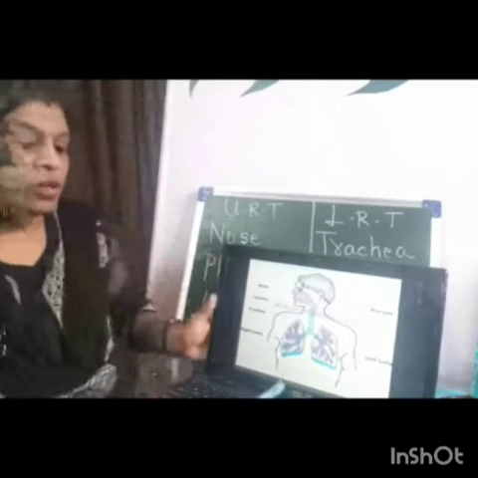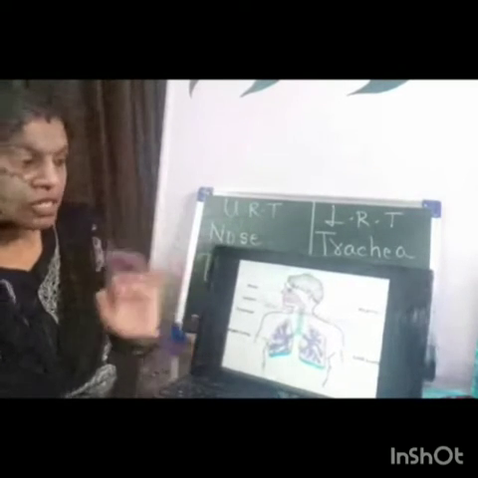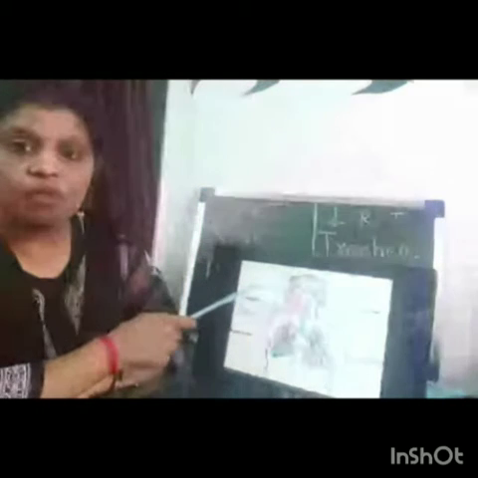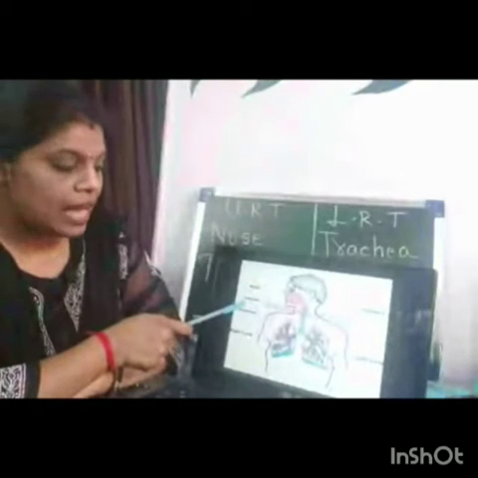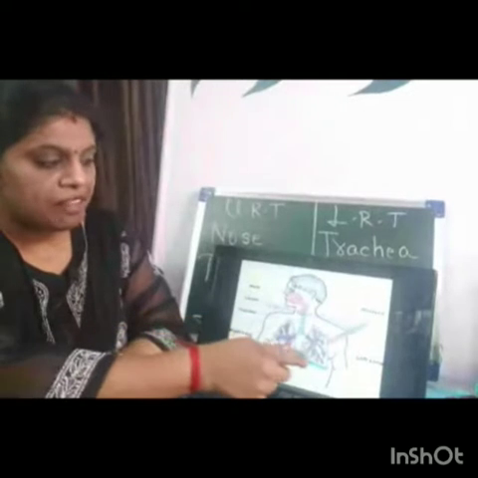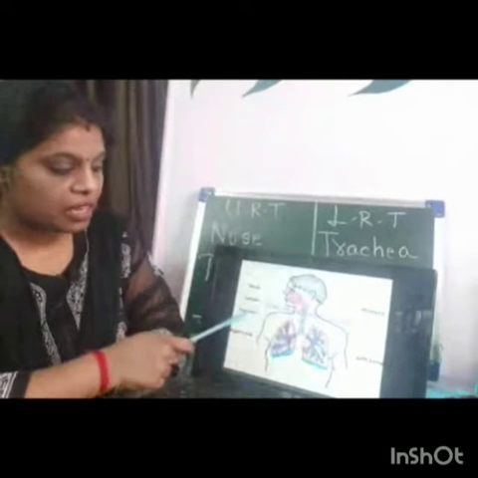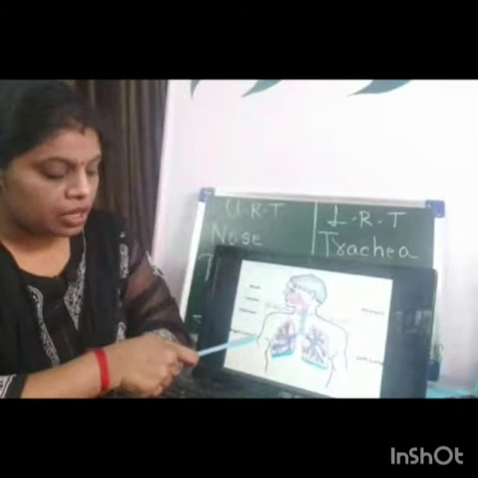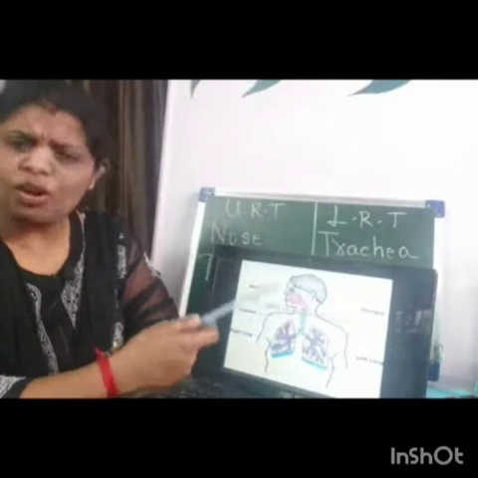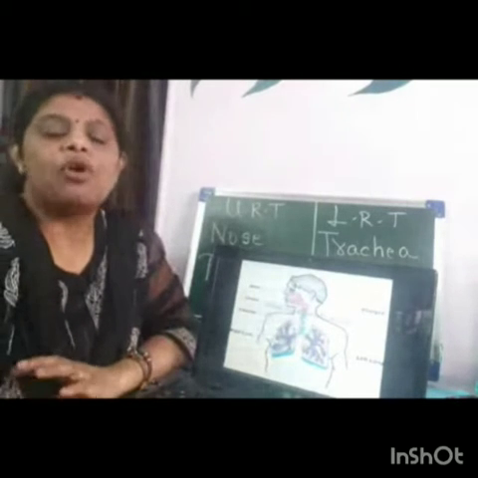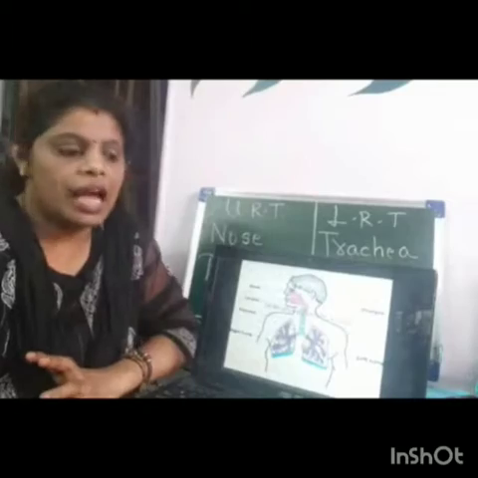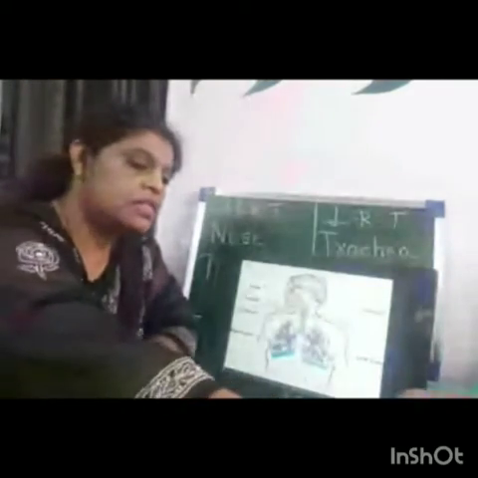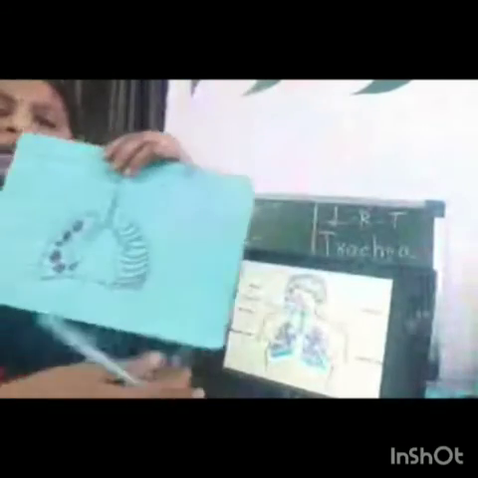So the entire human respiratory system, as I said, comprises the nose, larynx, pharynx, trachea, lungs, bronchi, bronchioles, and alveoli. You can even see this particular diagram if you want.